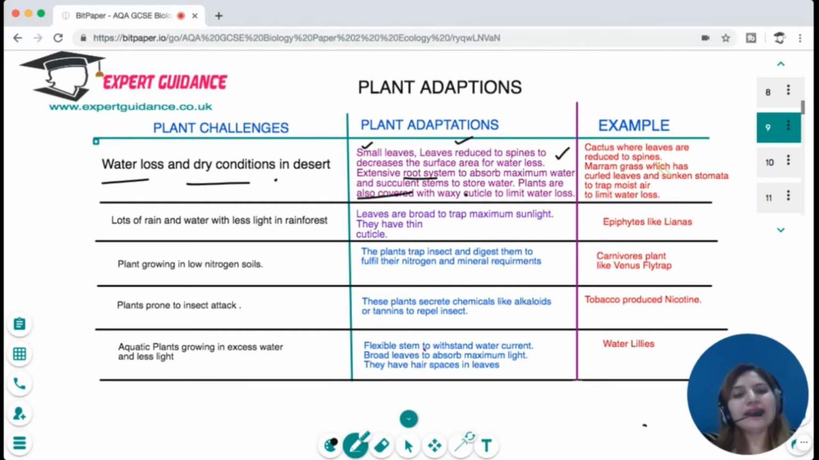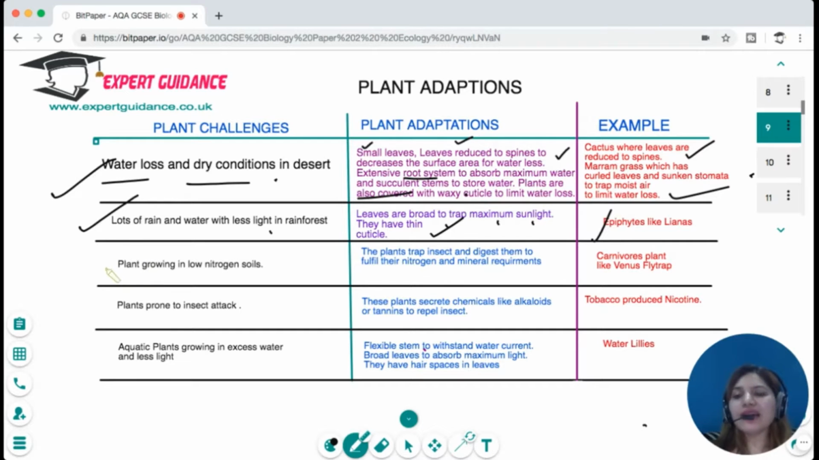For example, cactus, where leaves are reduced to spines, and marram grass, which has curled leaves and sunken stomata that trap moist air between them to limit water loss. There are plants that grow in rainforests where they suffer from lots of rain and water with less light. In those areas, leaves are broad to trap maximum sunlight, and they have thin cuticles so that maximum water loss can happen. For example, epiphytes like lianas.